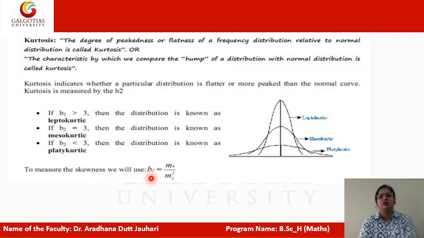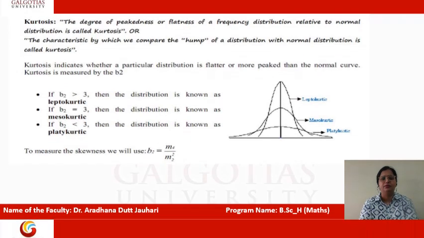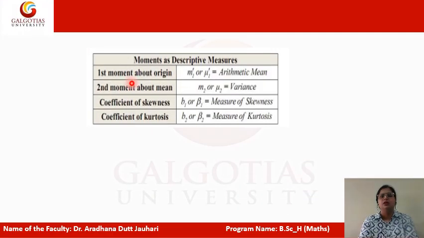Then the measure of kurtosis can be defined as beta 2 equal to m4 upon m2 square. Here you can write the summary of the moments: m1 dash is said to be the mean, m2 is said to be the variance, beta 1 is a measure of skewness, and beta 2 is said to be a measure of kurtosis.